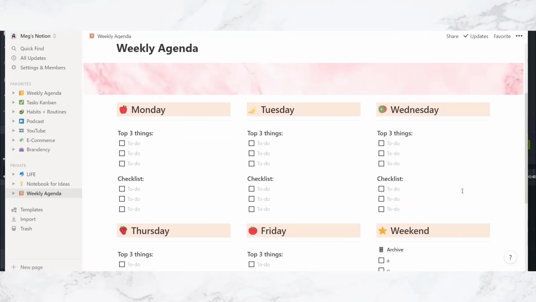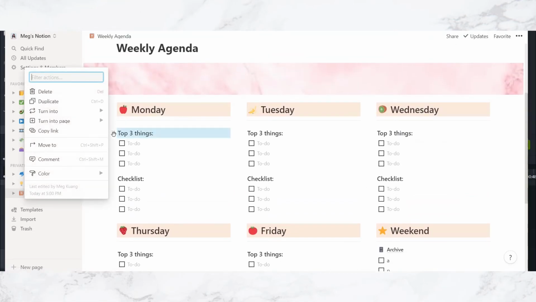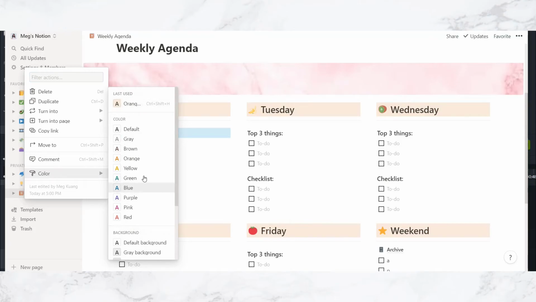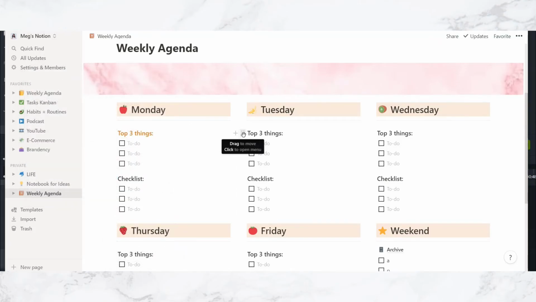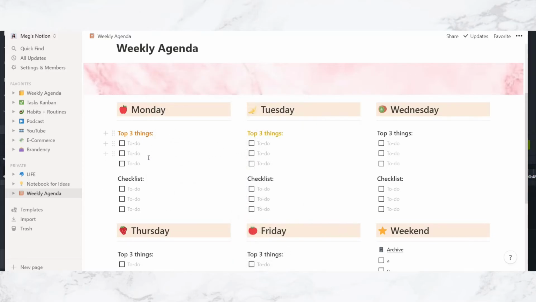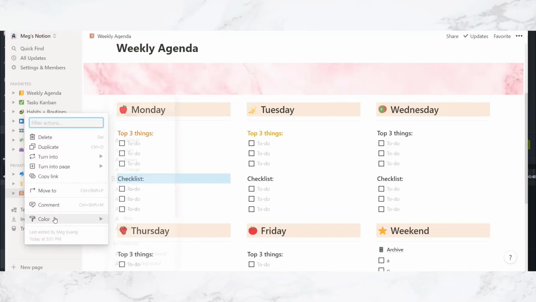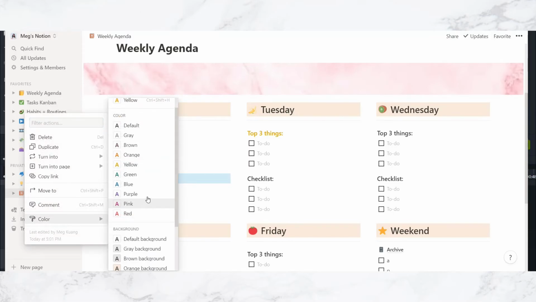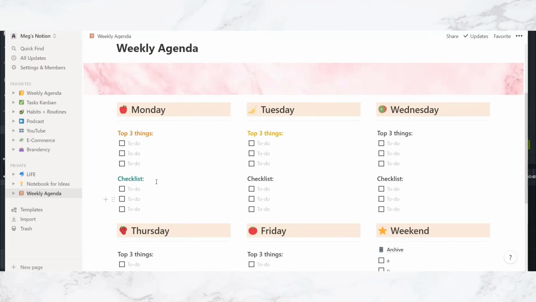Perfect. And then if you want to make these ones pop, I like to change the text color. So let's change this text color to orange as well. And if I wanted to, I could have just done this on here and just copy paste it into the rest, but we're not going to do that in this video here. But I'm going to make that orange and I'm going to make this blue so that it stands out even more.